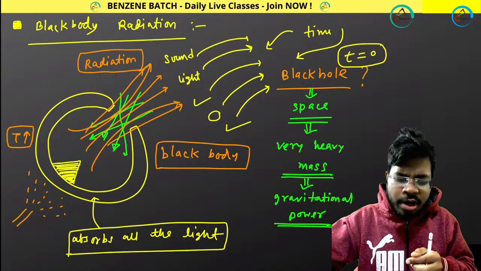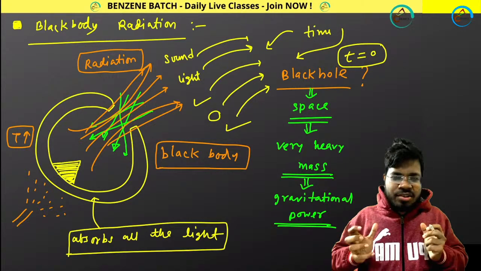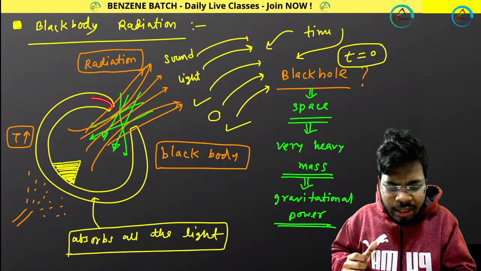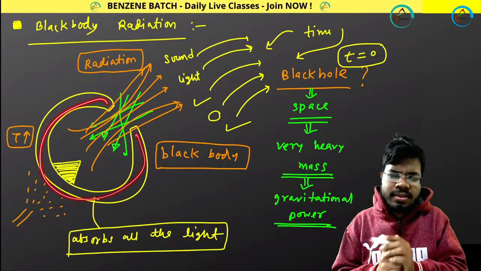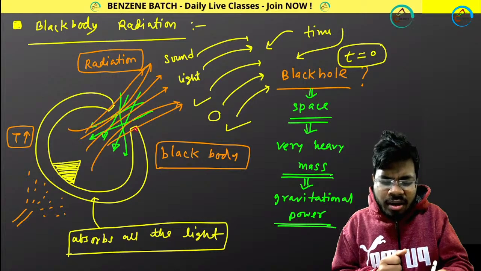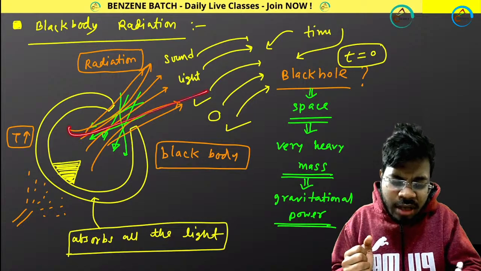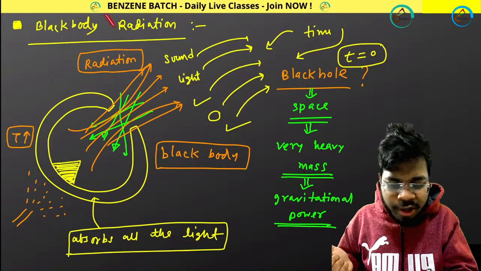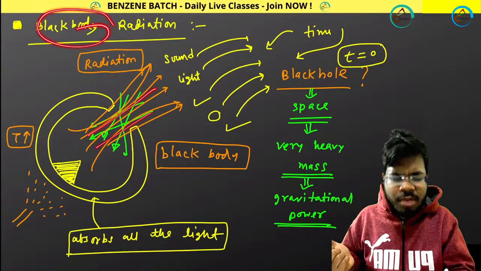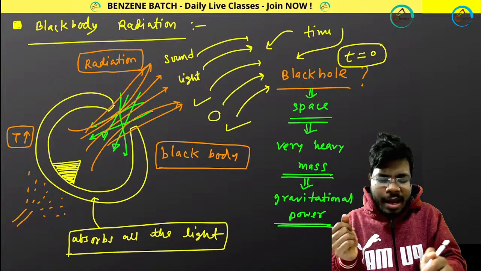Now what is a black body? A black body means a body that doesn't reflect any light. It absorbs all the light. So if it absorbs all the light, no light will be reflected from that black body. That means you will see that object as black. Because if light is not coming out, would you see any color? No. That's why it is called a black body. Whatever light you are shining, all of it will be absorbed by the black body.